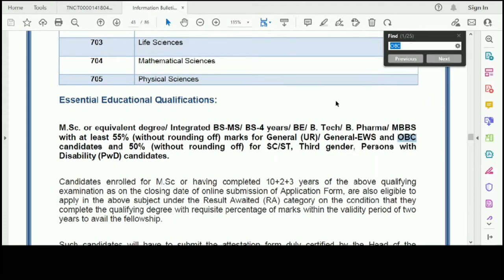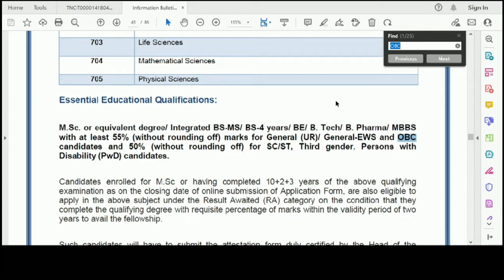So this video generally deals with this OBC NCL category. You all know there are general category, general EWS category, OBC NCL category, SC category and ST category. There are 5 categories in the particular CSIR examination and you should get selected in the particular category, because many students will be eligible for applying under this OBC NCL category, but you don't apply under this OBC NCL category. So this entire video deals with what this OBC NCL category is with respect to the CSIR NET examination and how you can get this OBC NCL certificate from the district magistrate offices.